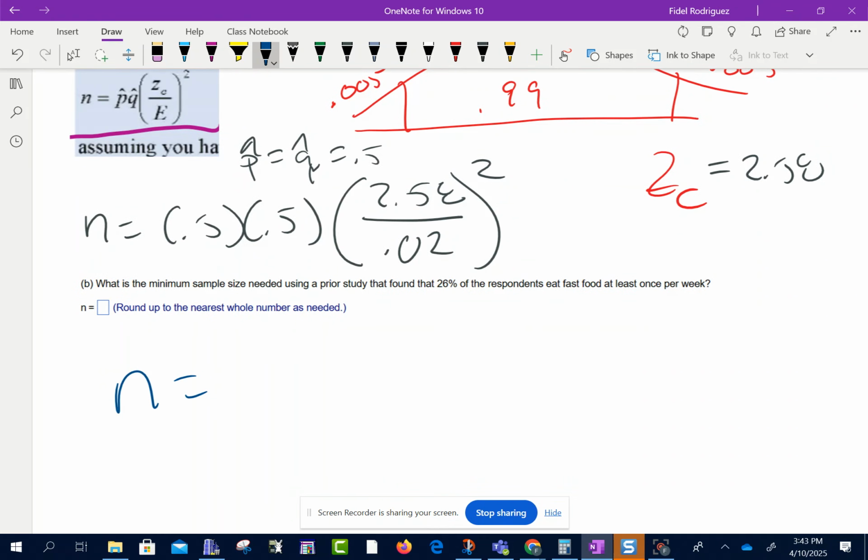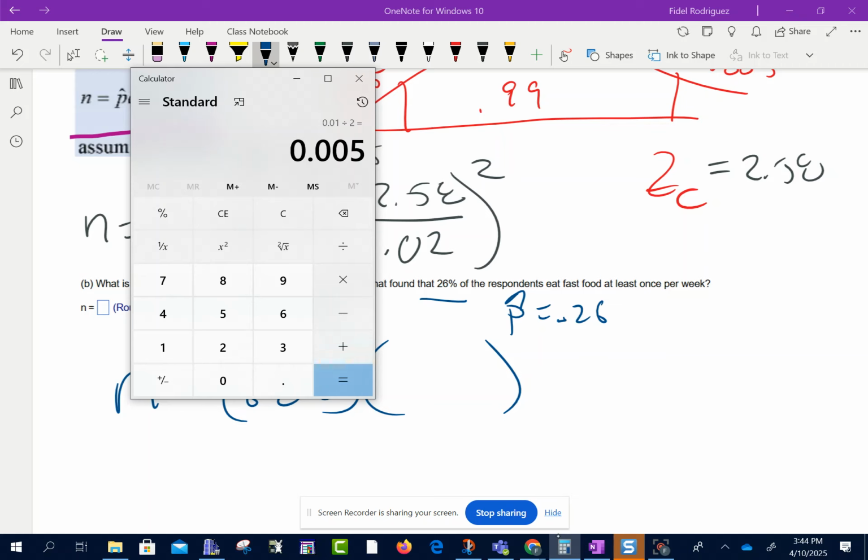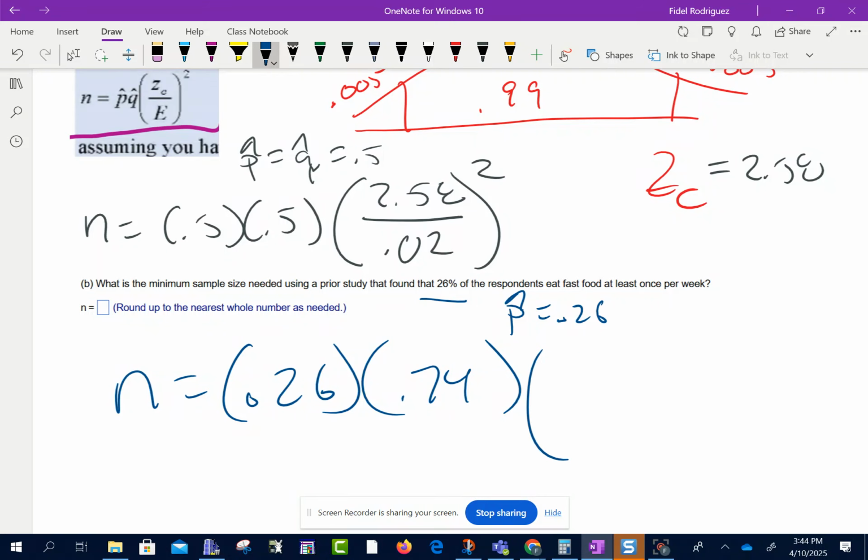Except now p hat is 0.26. So how do I find q hat? We're going to say 1 minus 0.26, 0.74, right?